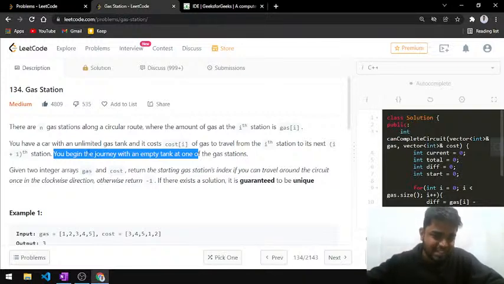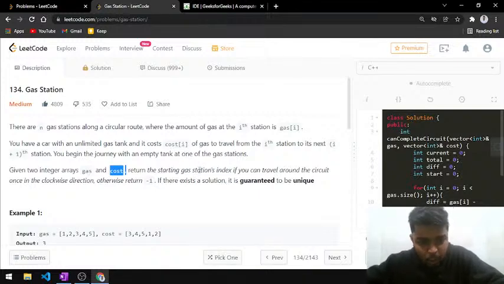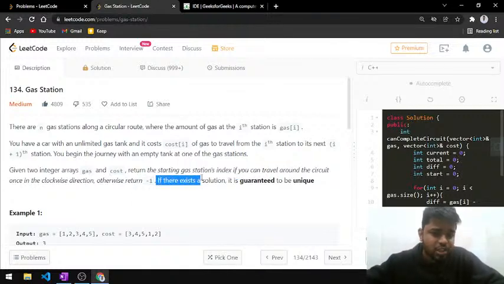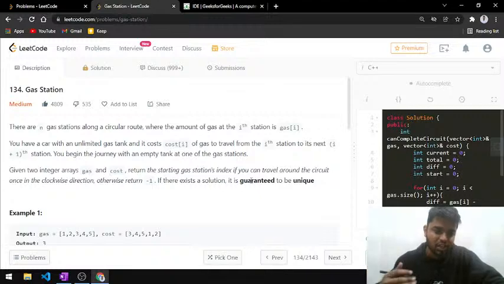So your journey will start with an empty tank, and you have been given two arrays: gas, which contains for the ith station how much gas you will be able to fill at that station, and cost, which is for every station the amount of gas you will spend to travel from the ith station to the i plus 1th station. You are traveling clockwise. If there exists a solution, then you have to return the answer, because there will always be one unique station from where you can travel through all these stations in a circular manner.